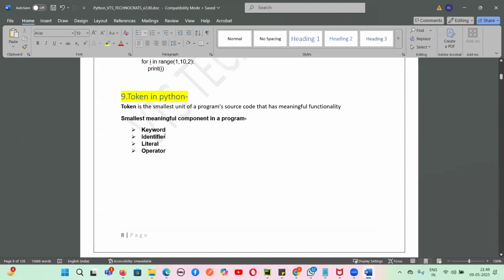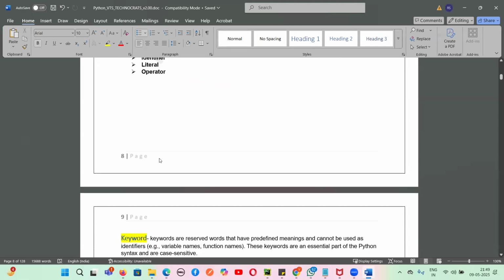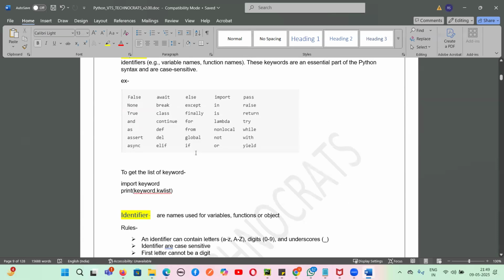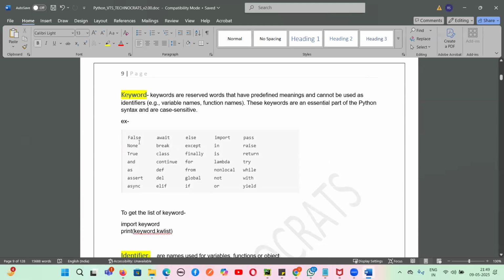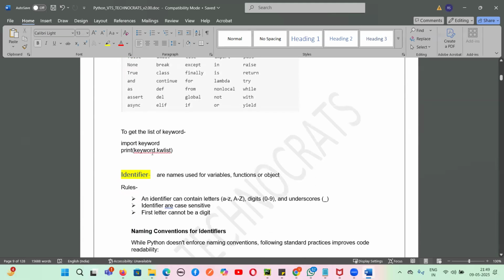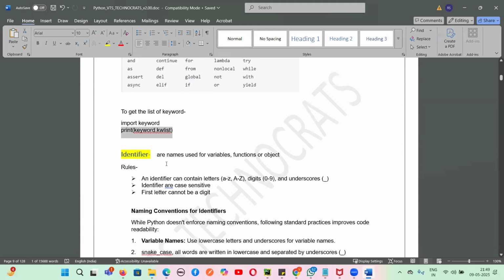Then we saw that a token is the smallest unit of a program. There are four types of tokens: keyword, identifier, literal, and operator. So we saw keyword. A keyword is a reserved word which has some predefined meaning, guys. Suppose I write False, it has some meaning. True, it has some meaning. To print these keywords, we use this particular piece of code where we have to import keyword and write print keyword.kwlist. This will print all the keywords present in Python.